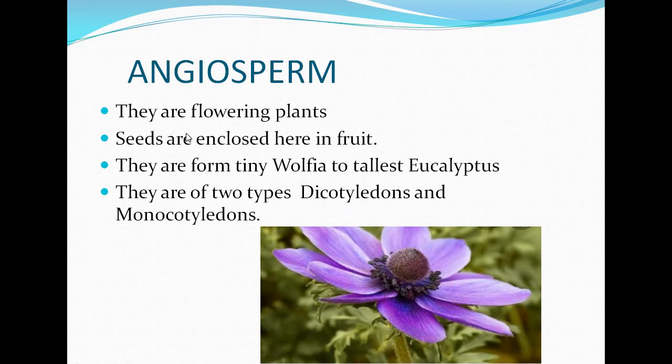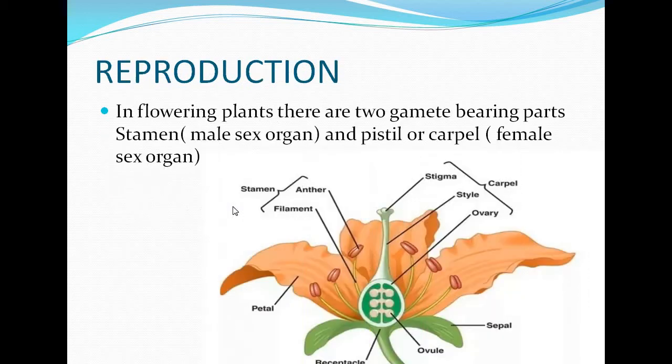Next is angiosperm. They are flowering plants. Seeds are enclosed here in fruits. They range from tiny Wolffia to tallest Eucalyptus. These are the examples from tiny to tallest angiosperms. They are of 2 types, dicotyledons and monocotyledons.